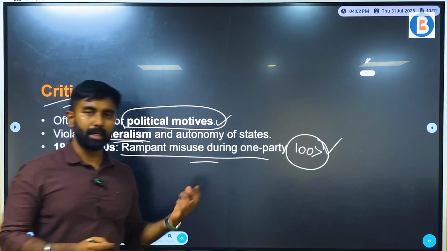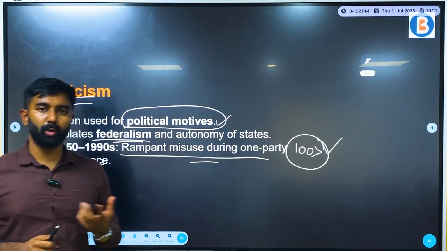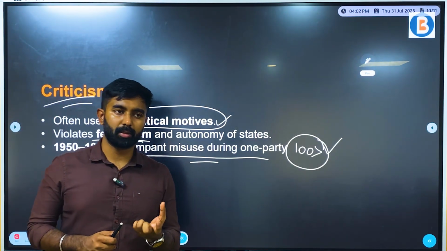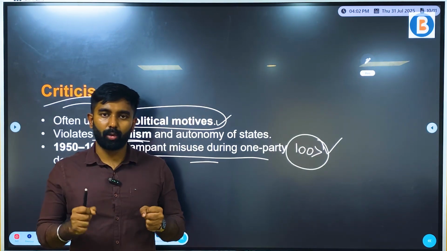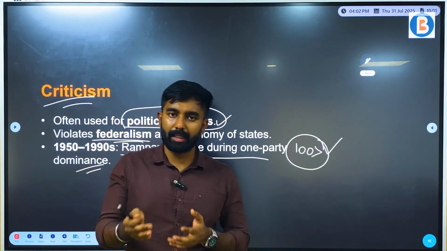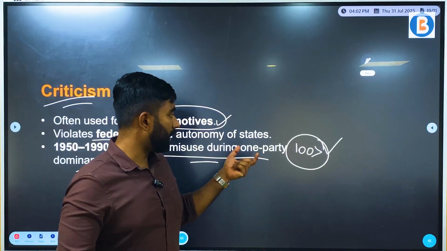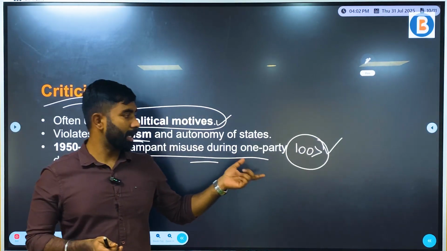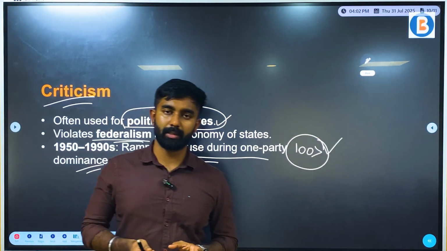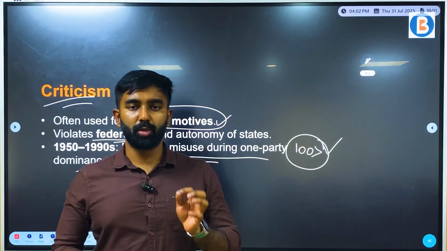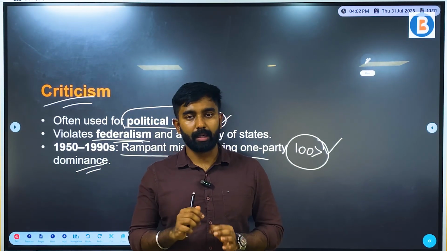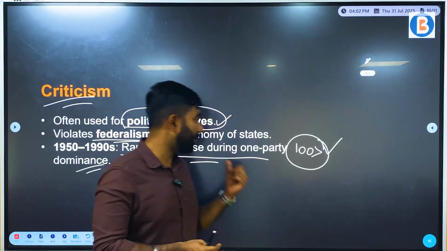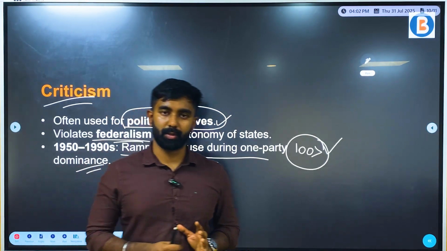So that in itself becomes very important to ensure that president rule is not a tool that the center has to take control of anything and everything or any state randomly, but a very important and the most powerful tool which has to be used very carefully and precisely to ensure constitutional machinery is working fine and sound, and just so that it doesn't affect the federal feature of the Indian Constitution.